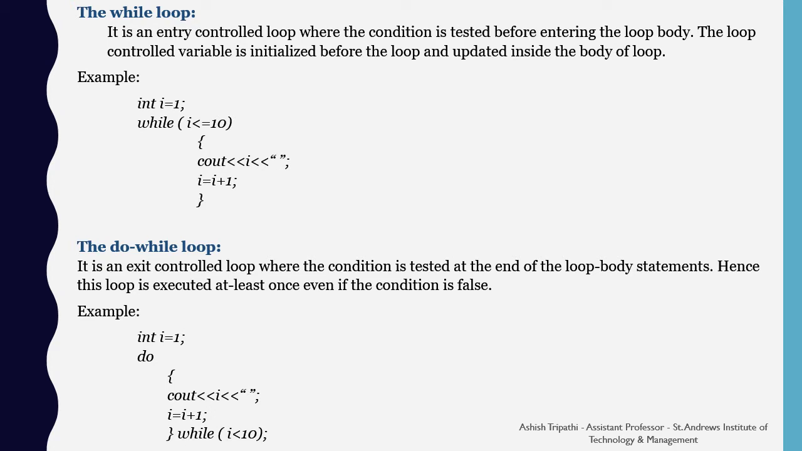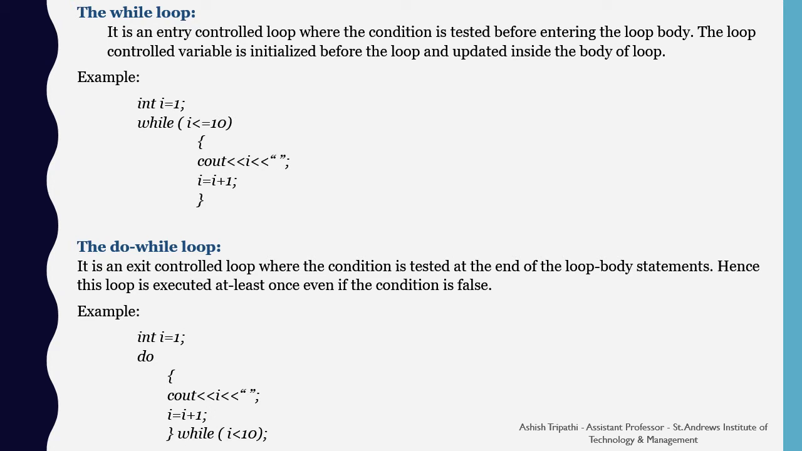The do while loop is an exit control loop where the condition is tested at the end of the loop body statement. Hence, this loop is executed at least once even if the condition is false. So whenever we want the loop to execute at least once, like withdrawing money from the ATM, where we want the menu of the ATM to be shown to the user at least once, then we write a do while loop.